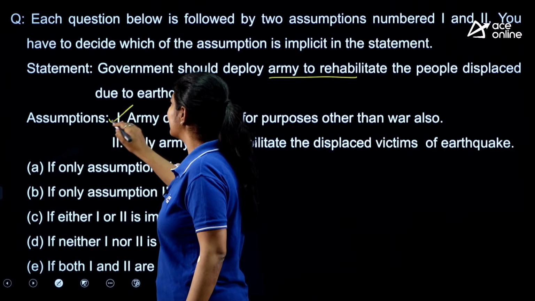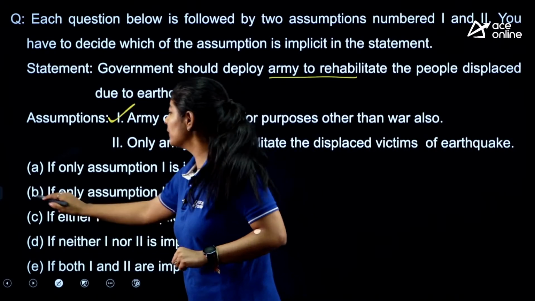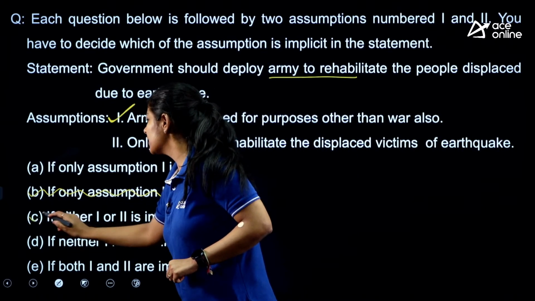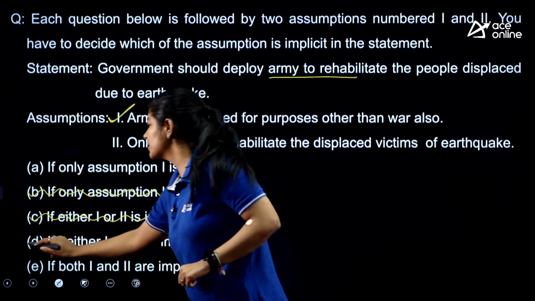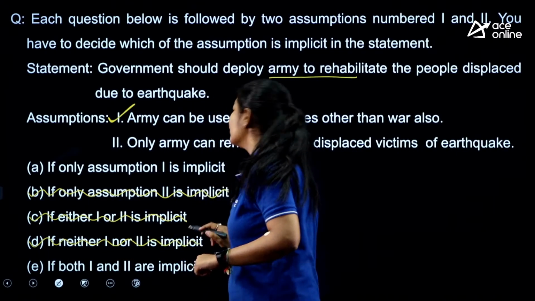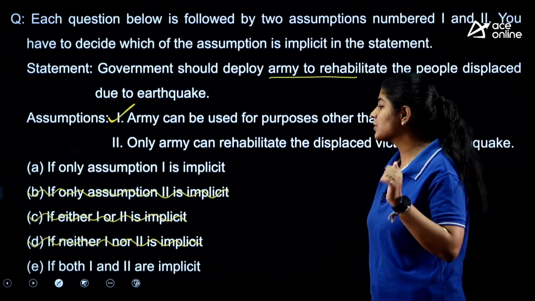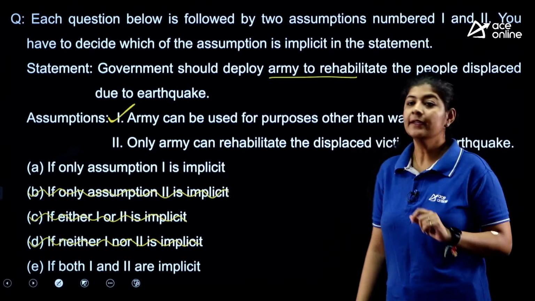So this is the correct one. If this is correct, we can easily eliminate option B, option C and option D. Now we are left with only two options: either option A is correct or option E is correct, right?